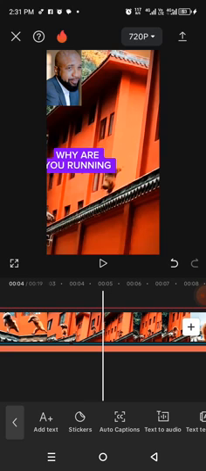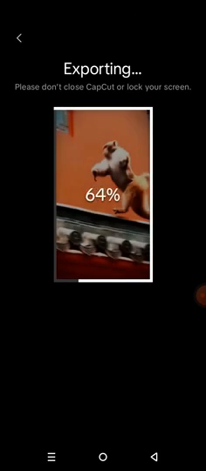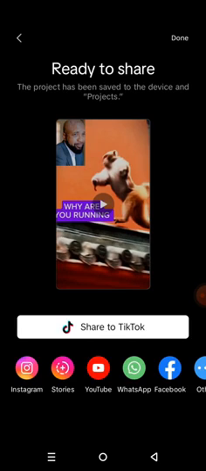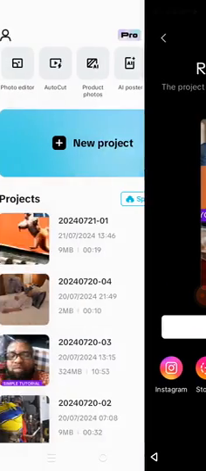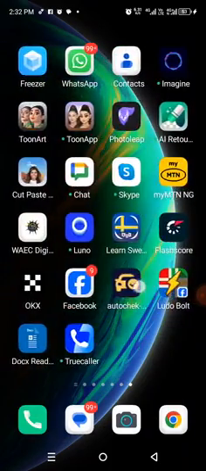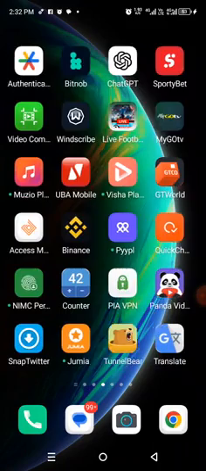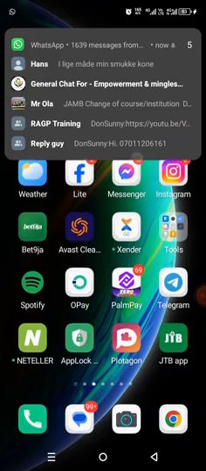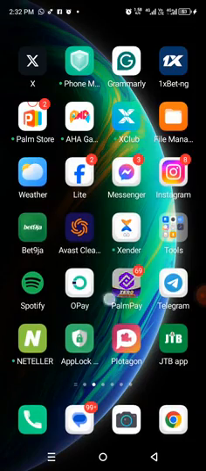So now, as you have done with it, you can now export it with these very tools here. Tap on it and export it. That's just it. Tap on it and export it. So that's it. That's the end. You tap on done. Tap on done. So it's already done. You go to your file. Go to your file. You will see it there.